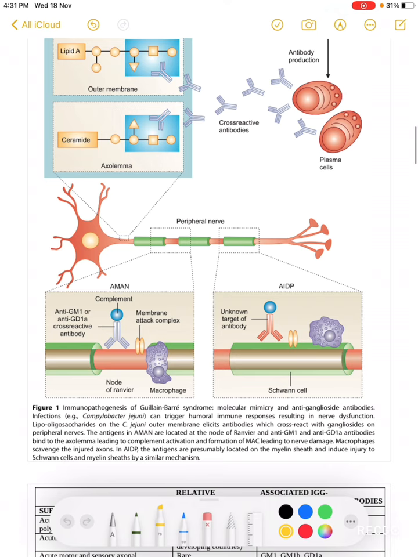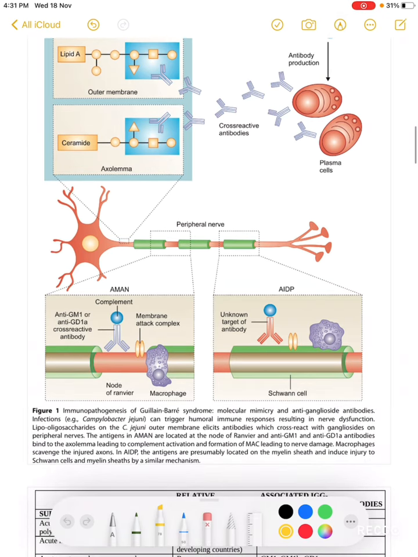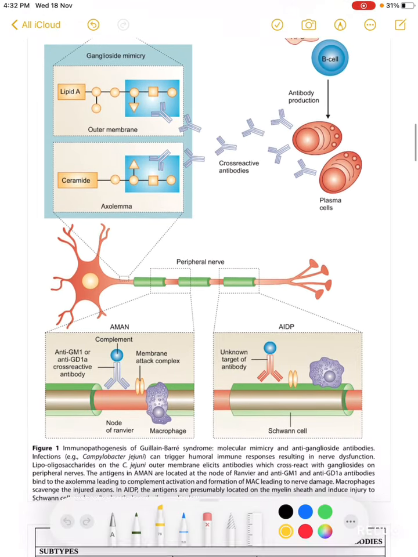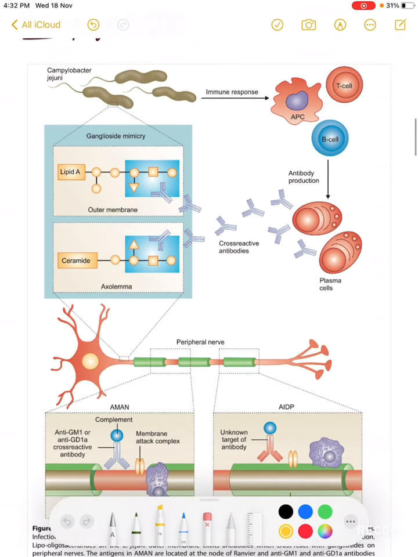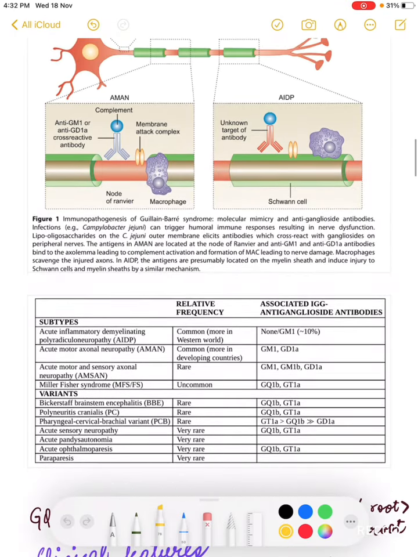But in the AIDP pattern, the antigens will be located in the myelin sheath, and they will lead to inflammation and destruction of the myelin sheath, causing demyelination. So it is mainly caused due to molecular mimicry. The antibodies which are produced against Campylobacter jejuni or any other inciting factor are causing cross reaction with certain areas of the nerve and causing these patterns in Guillain-Barré syndrome. So here's a table. This table shows the different antibodies which are found in different patterns of Guillain-Barré syndrome that we see.